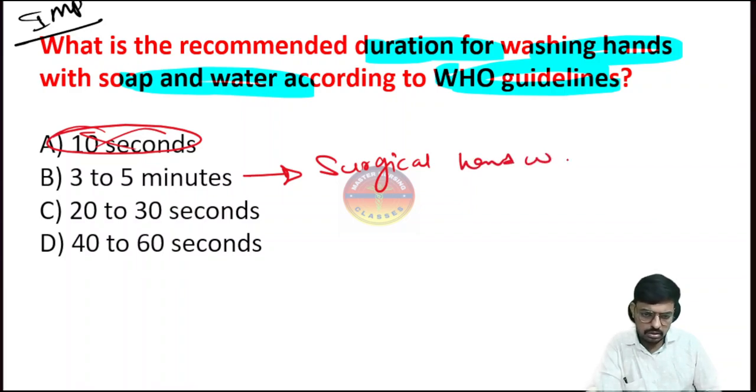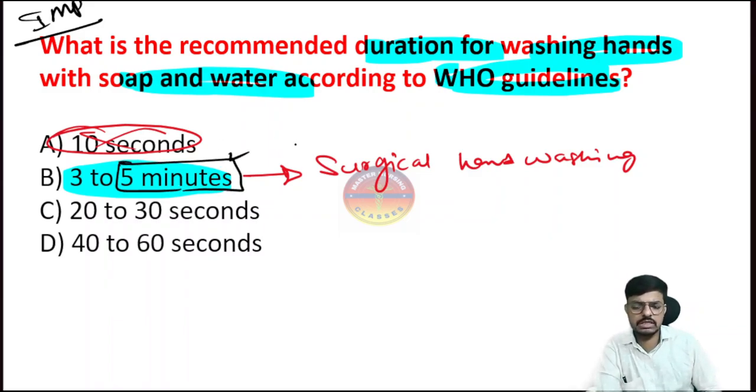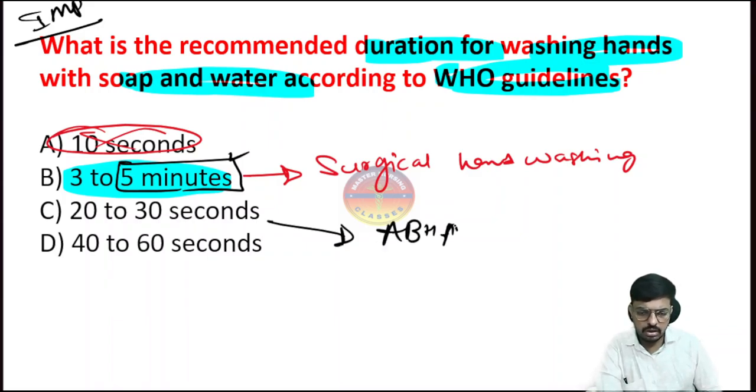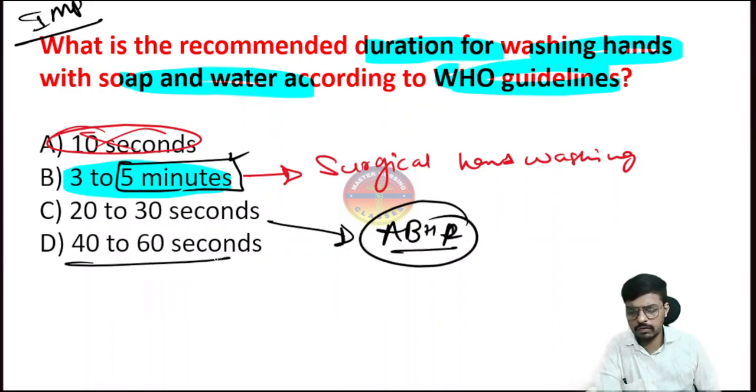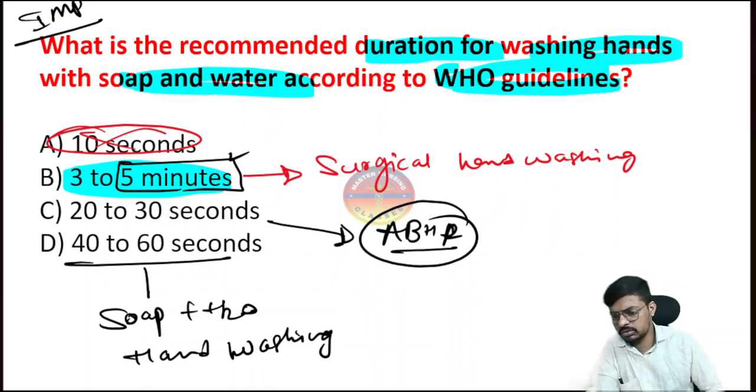hand washing. For the surgical hand washing or the surgical hand rub, the best time is 3 to 5 minutes. Sir, I want only a single best answer. That is, 5 minutes is the single best answer. And 20 to 30 seconds is used for the alcohol based hand rub. And 40 to 60 seconds is with soap plus water hand washing. Not hand rub, it's hand washing. Very, very important.